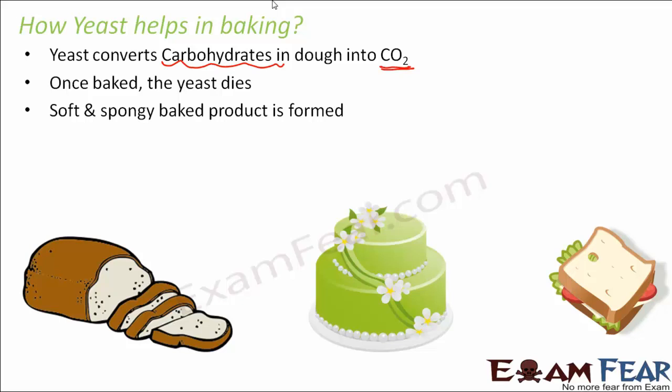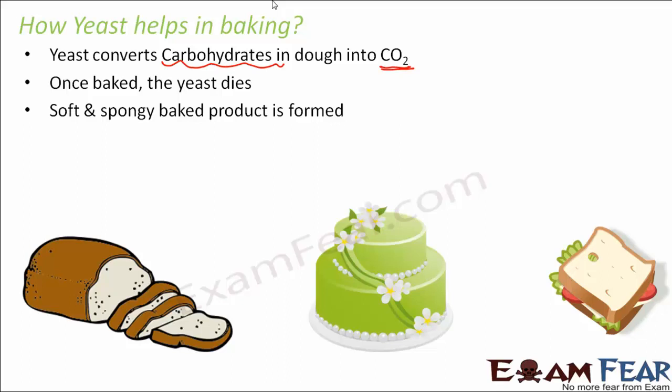Now many a time if you look at the recipe of a cake or any other bakery item like bread, you will see the use of eggs and sugar. Either a good amount of sugar or eggs are used because these substances accelerate the growth of yeast. They favor more and more growth of yeast. So you have more yeast, so you get a fluffier cake. The baking is better when you have more yeast. In a very similar way, not only for cakes, in bread making also a similar process happens.